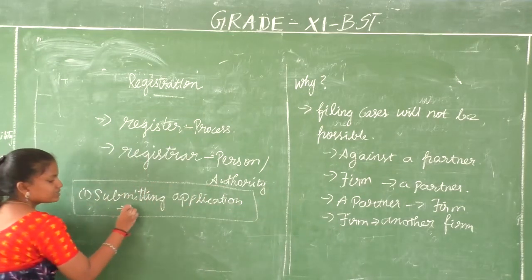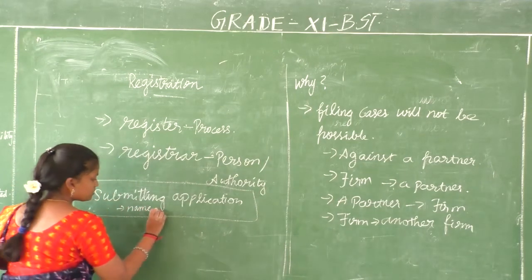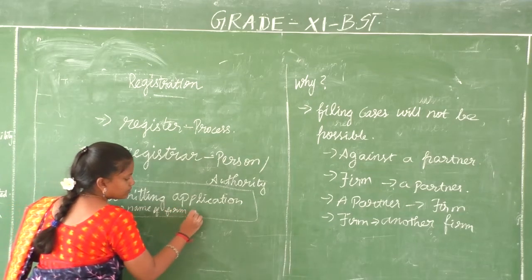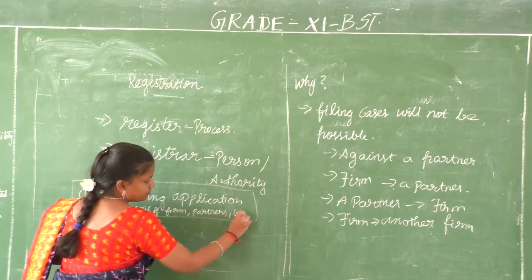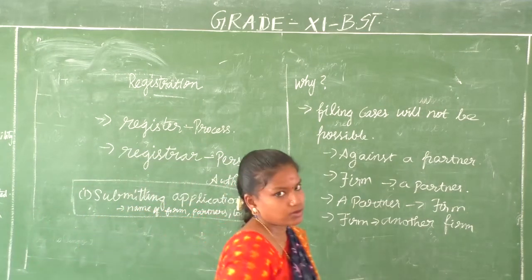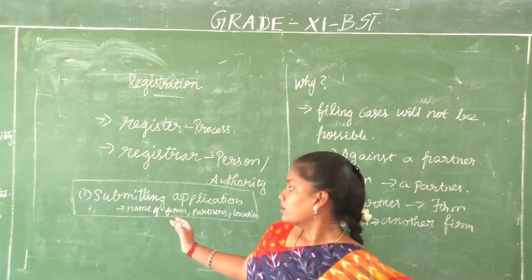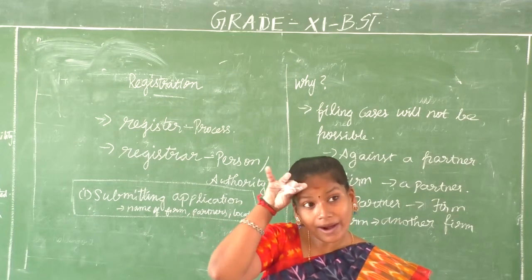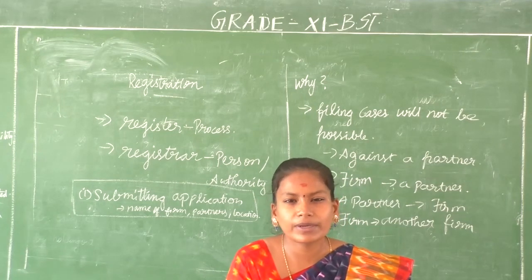What are the details in it? You will have the name of the firm, name of the partners, the location, nature and size of business, whether it's a small scale or a large scale, where the partners are living, and when each partner joined the firm, because it's not that everybody joins on the same day.